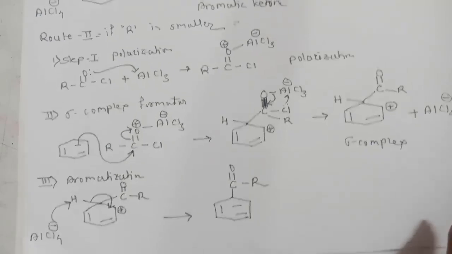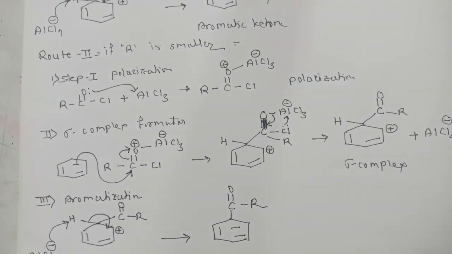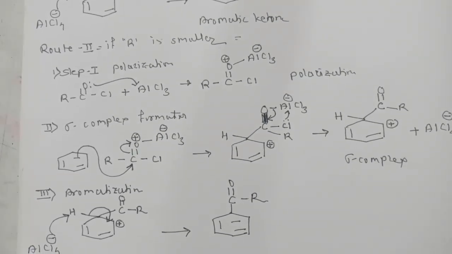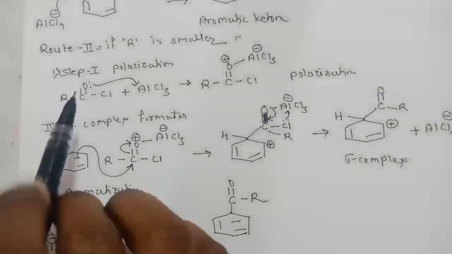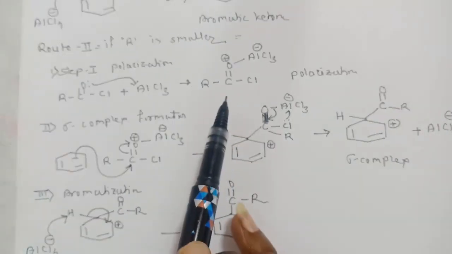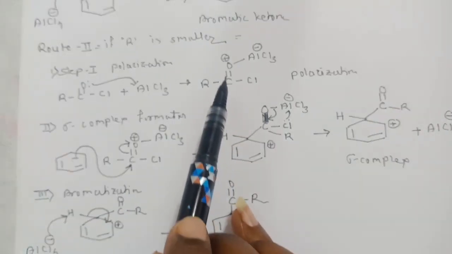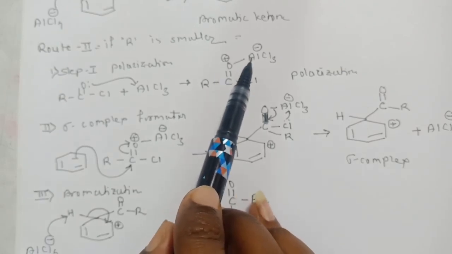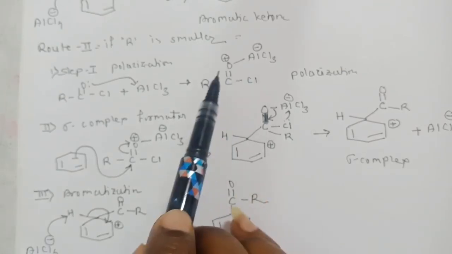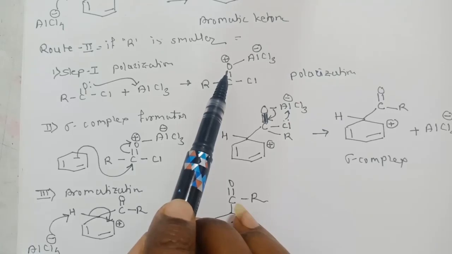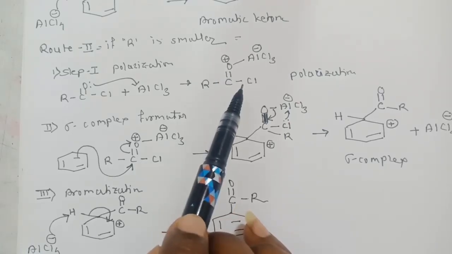So this is route second, that is for if the R group is smaller. This again goes into 3 steps. The first step is polarization. So here is the polarization. So oxygen will be electropositive, Al electronegative. This polarization goes onto the carbonyl oxygen rather than the carbonyl chloride.